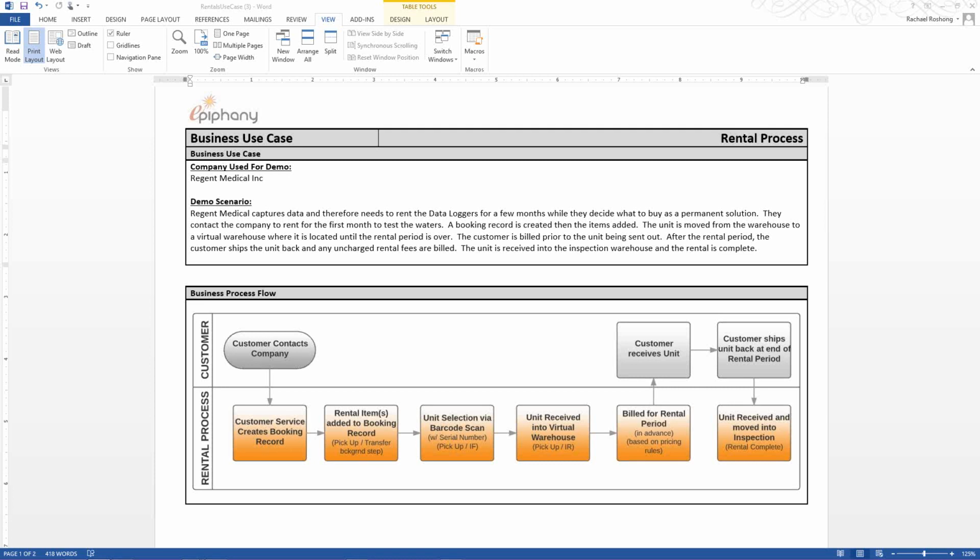Once the item has been added, we will begin our transfer and pickup process, which moves the item from your available warehouse into your rented warehouse. Once the item has been picked up, we will then go through the process of creating the initial bill and invoice. We will then walk through the scenario in which we will return the item and create our final billing at the end of the rental period.